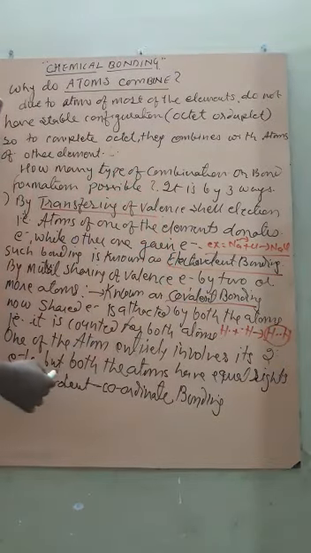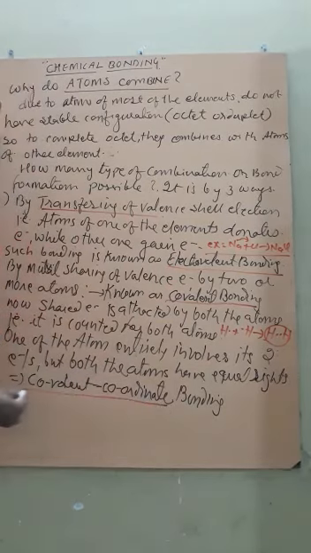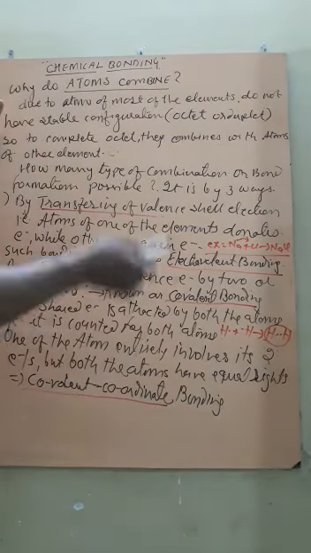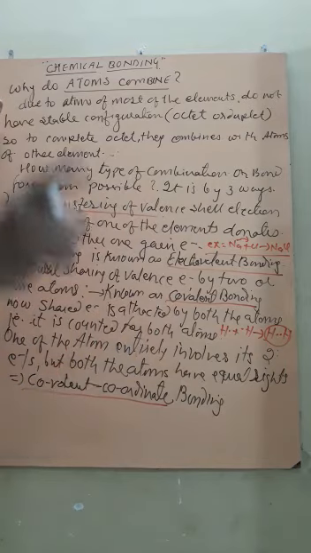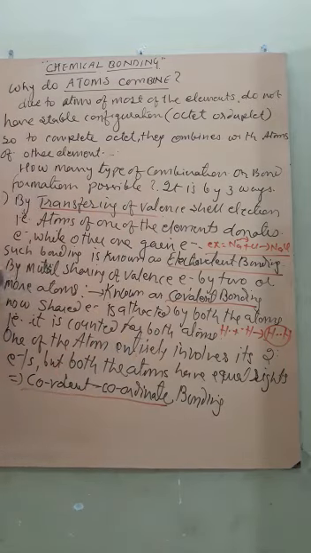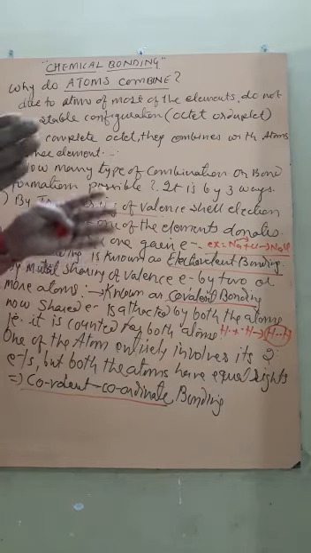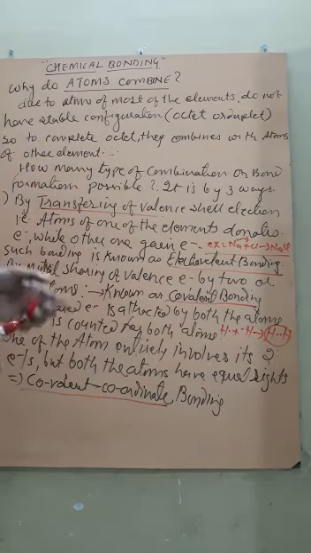But what about covalent coordinate bonding? In covalent coordinate bonding, only one atom entirely gives and involves its two electrons, while the other does not involve its electrons, but after bonding, both atoms have equal rights on it.